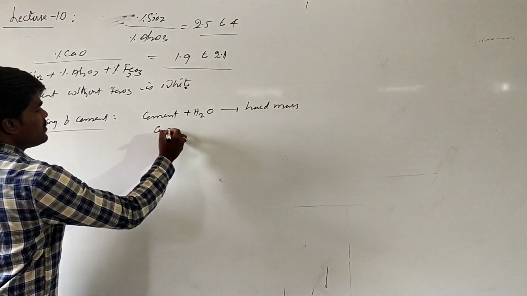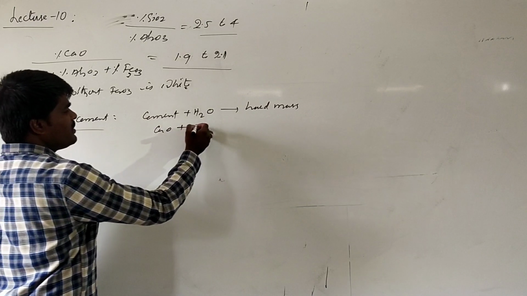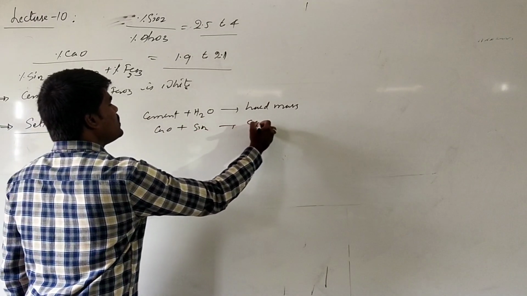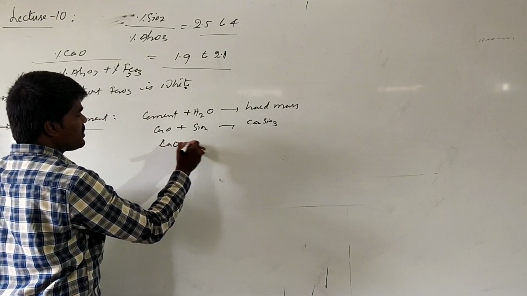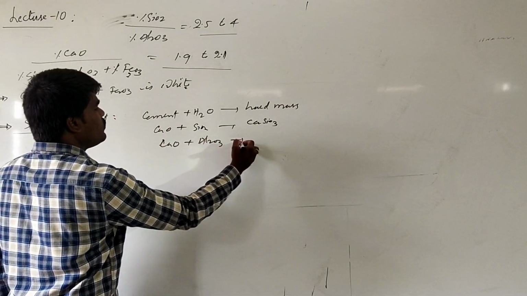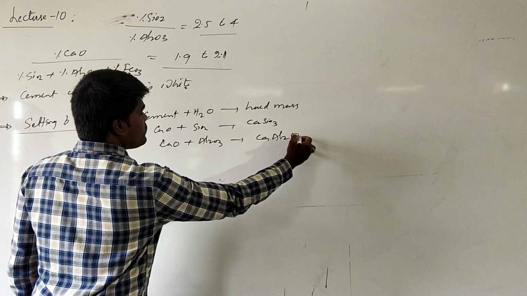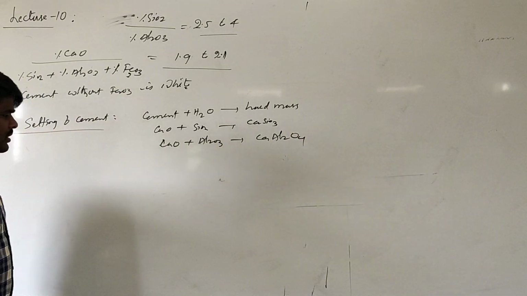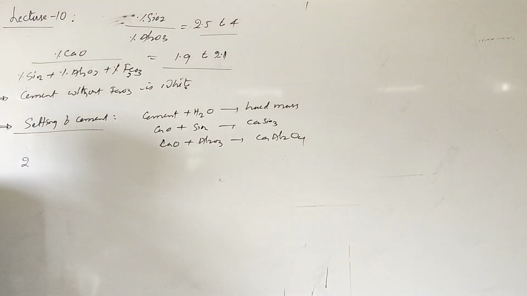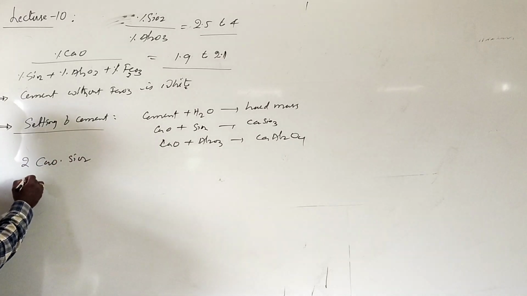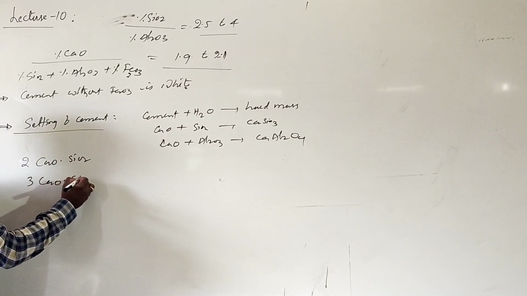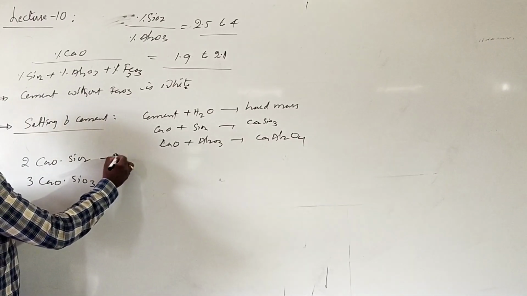The calcium in limestone combines with the silicates to form calcium silicates, and it also combines with alumina to form calcium aluminates. Basically, there are different types of calcium silicates, dicalcium silicate as well as tricalcium silicate. This is called dicalcium silicate.